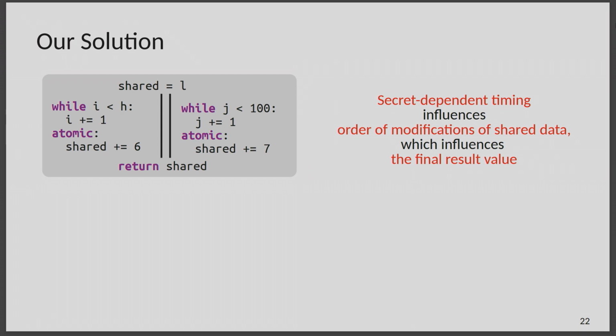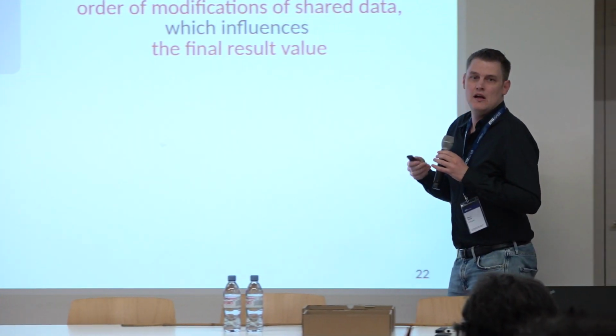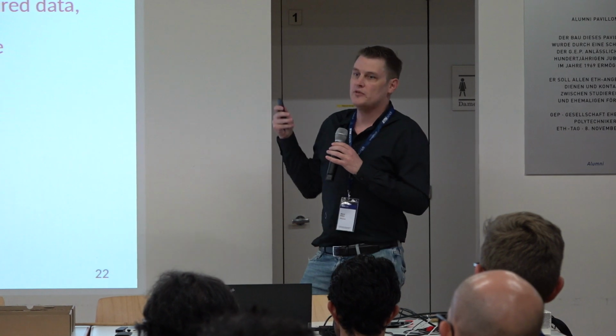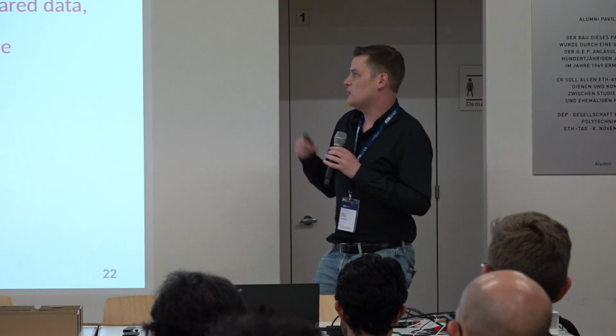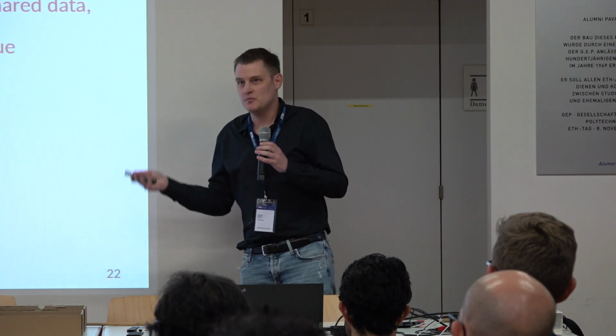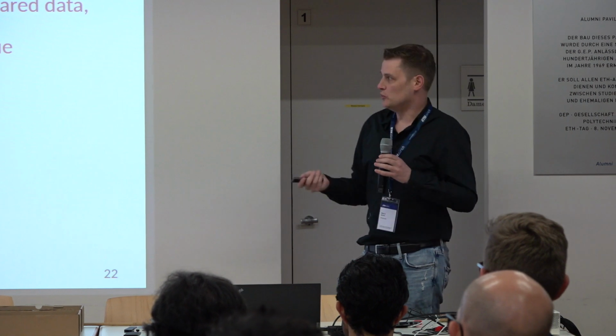And here there's something interesting happening, right? Because we have this timing difference, but it's not reflected in the output of the program. And the reason is that the concurrent modifications that we're performing here are both additions. So we're adding 6 and we're adding 7. And it turns out it doesn't matter if you add 6 first and then 7 or vice versa, because additions commute.